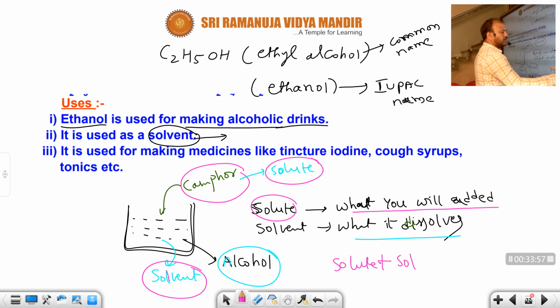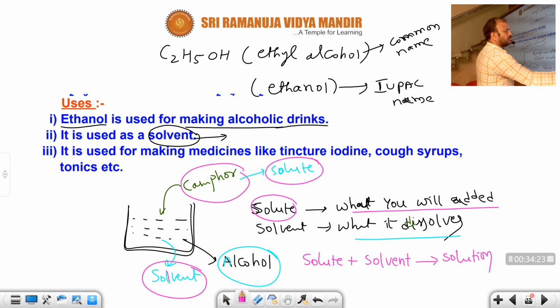When solute is added to solvent, then you will get a solution. Here I added camphor, what you add is a solute. What dissolves it here? Alcohol. The camphor is dissolved by the alcohol. What dissolves it is called the solvent. So solute added to solvent gives a solution.